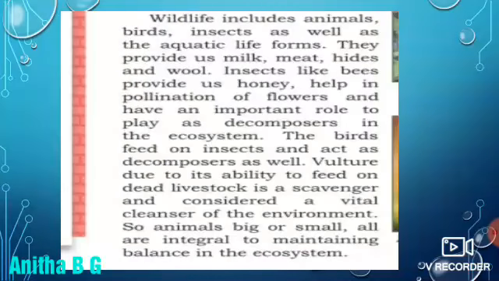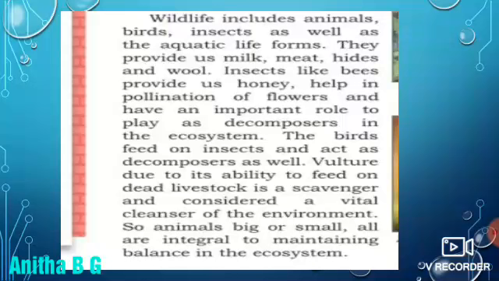Wildlife includes animals, birds, insects, as well as aquatic life forms. Aquatic means water animals. They provide us milk, meat, hides and wool. Insects like bees provide us honey.